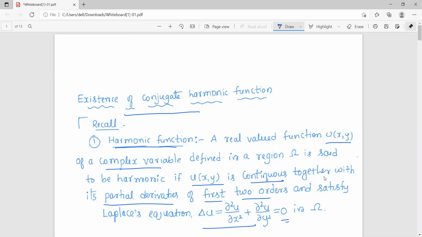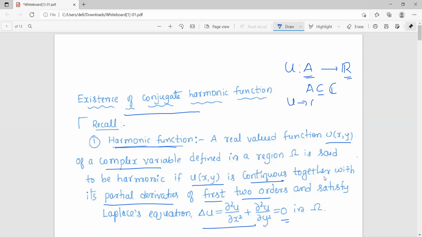So basically a harmonic function u is a real valued function of complex variables. So its domain will be any subset of C. So domain points will be complex numbers. So codomain points will be real numbers.